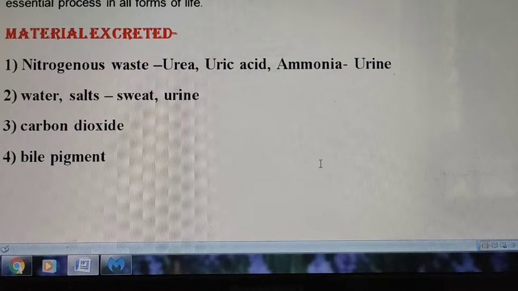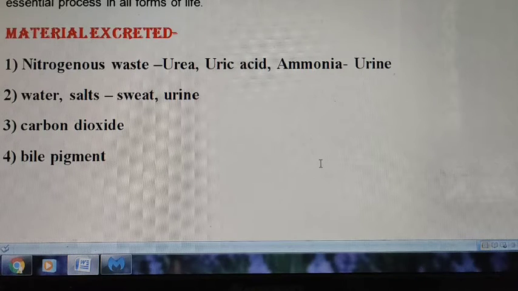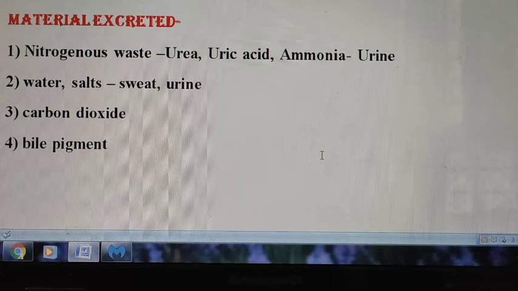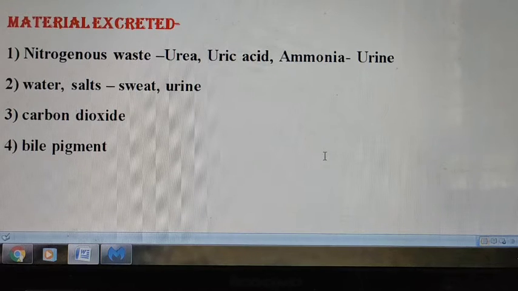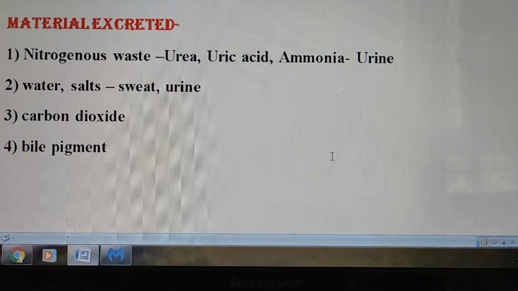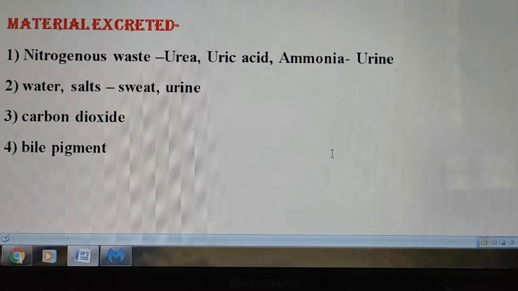Okay, protein breaks down into amino acid, and that leftover amino acid goes to our liver, and the liver converts this amino acid into urea. These all, urea, uric acid, ammonia, are formed in the liver, and these wastes are excreted along with the urine. Next, water and salts. So water and salt are excreted through sweating and along with the urine. Third is carbon dioxide, which is exhaled out by the lungs, and the fourth one is bile pigment.